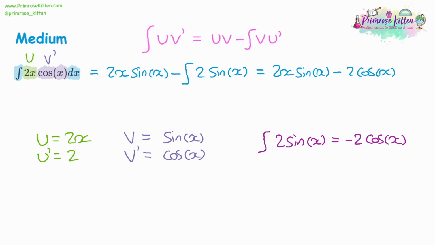So in the easy questions, I kind of differentiated v first and then substituted. So I would have found the negative cos x and then multiplied it by u dash, which is the 2. This time in the medium questions, I've left that, and then I've multiplied v by u dash and then integrated second. So I've integrated the other way around, but I've got the same kind of answer we would have got before. And remember the plus c on the end.